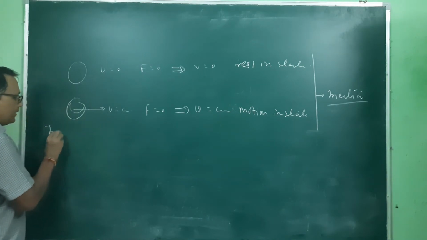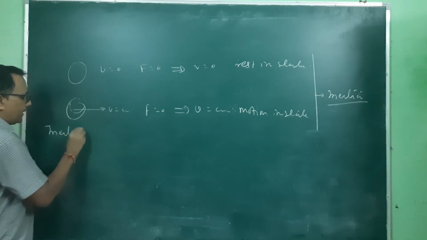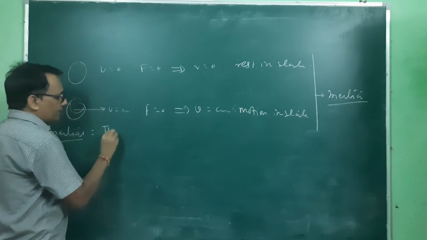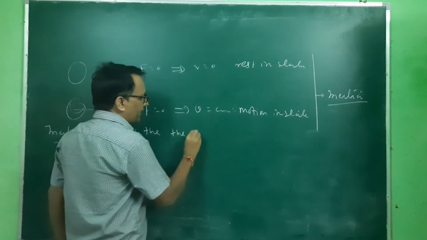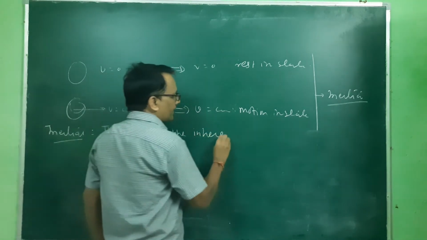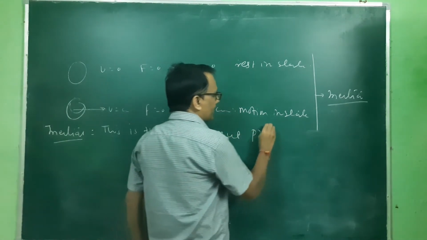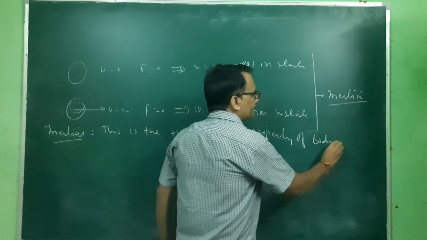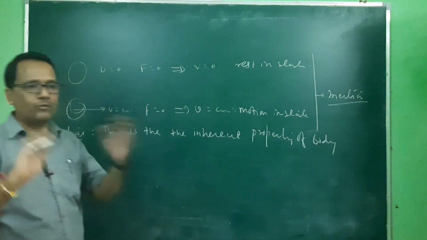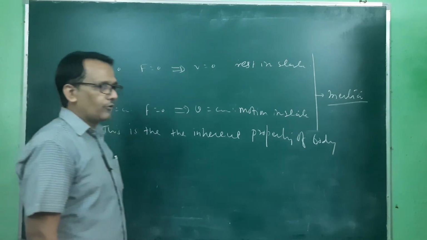So this inertia, first part is, this is the inherent property of the object, property of the body. This is an internal property of it. There is no outer effect.